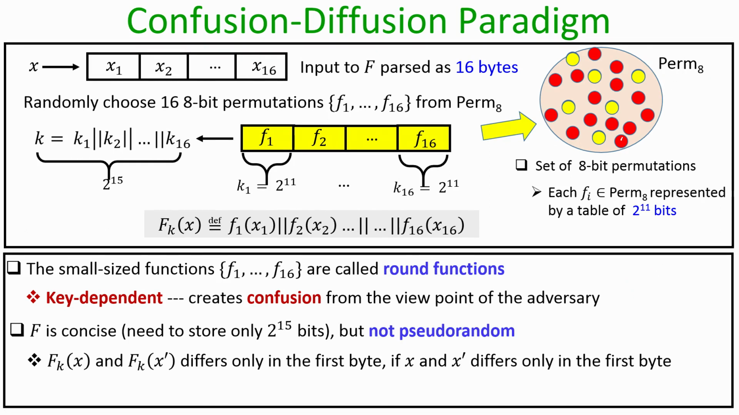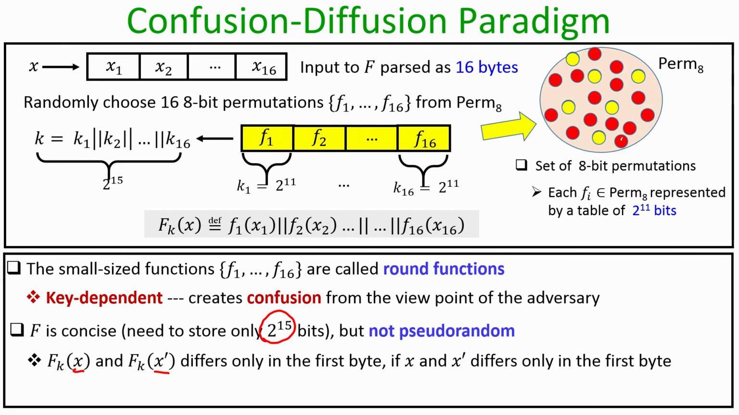However, it turns out that even though the description of the keyed function f k which we have constructed is very concise, namely it requires us to store only 2 to the power 15 bits, it is not pseudo random. Recall that the property of a pseudo random permutation is that if I have two inputs x and x dash, and I compute f k of x and f k of x dash with respect to the same key, then even if x and x dash differ in a single bit or a single byte, the outputs should be significantly different.